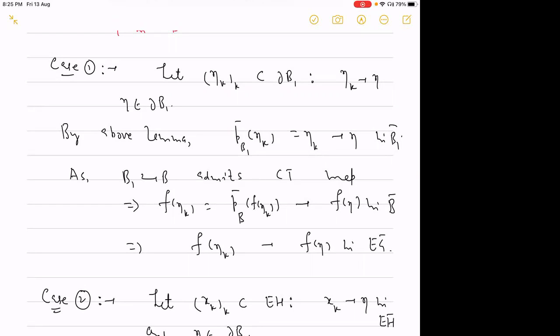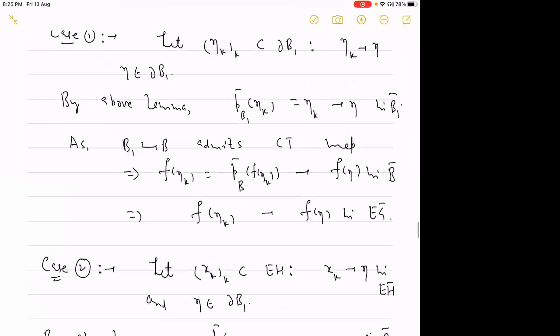EH bar already has some topology, so in that topology it is converging. Then by the above lemma we take the projection on B1 bar. By definition the projection will be nothing but eta_k itself. So it will converge to eta in B1 bar. Now we have the convergence in the compactification of the Bass-Serre tree. But we already have this CT map for the inclusion B1 to B, so F of eta_k will converge to F of eta.